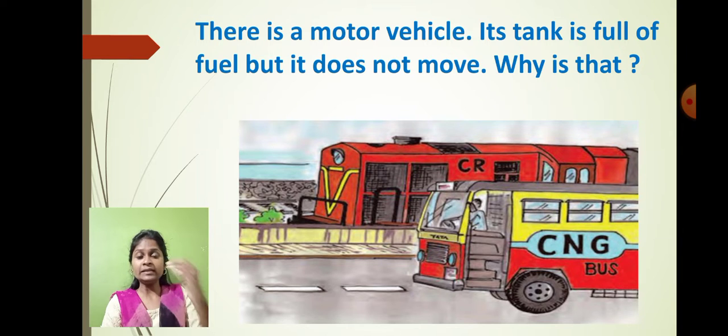So the vehicle has either petrol or diesel, but still it is not moving from one place to another. Why is that? If petrol or diesel is present in the vehicle, then it should run automatically. Am I right? But it doesn't. Why is that? Any guesses? Any idea? Although the vehicle is full of fuel, it doesn't move automatically.